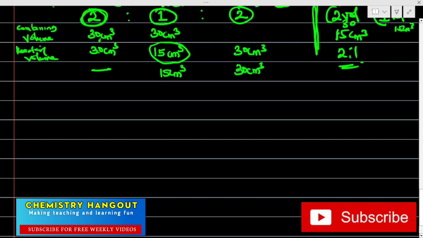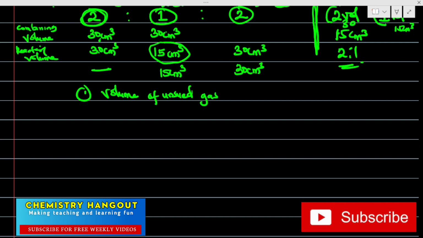So from here, they said volume of unused gas. So the volume of unused gas here, do you see that we have 30 centimeter cube of this? Then from there, we now got 15 centimeter cube of this, right? So the volume of unused gas is 15 centimeter cube. Very important.